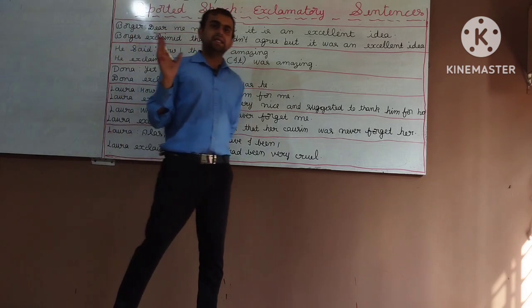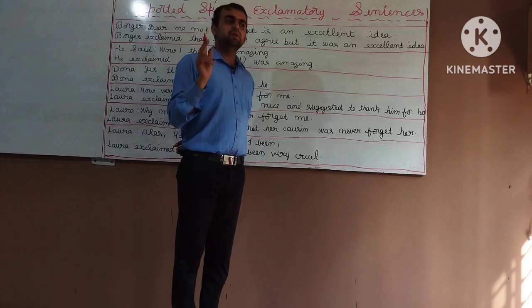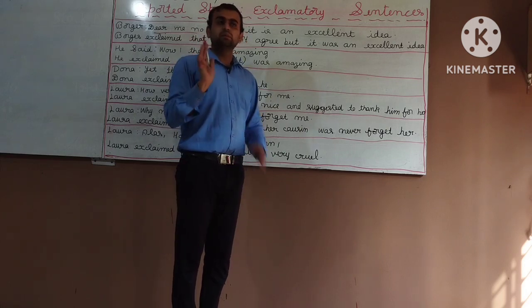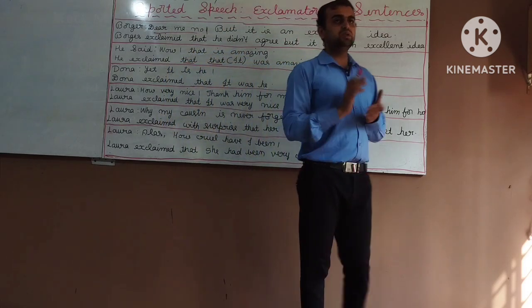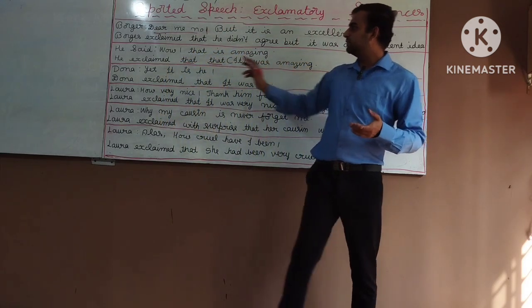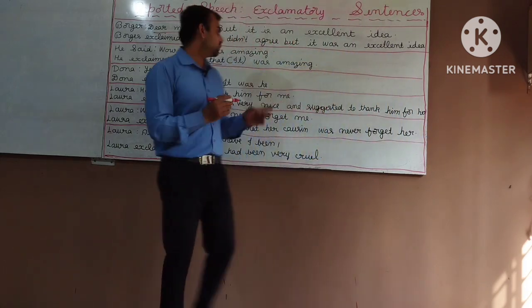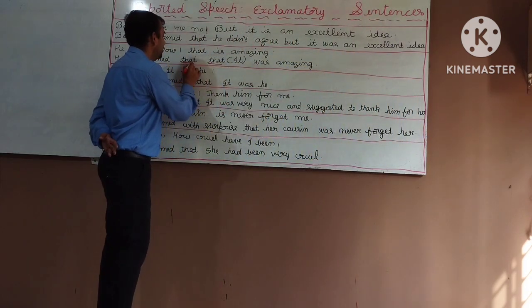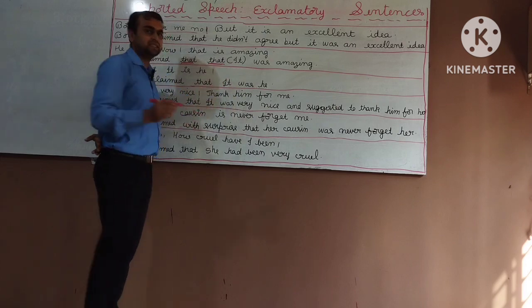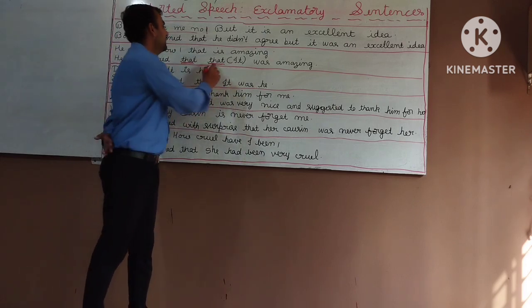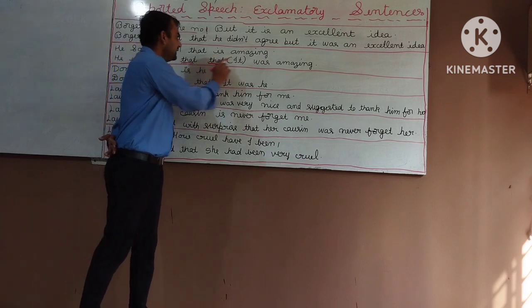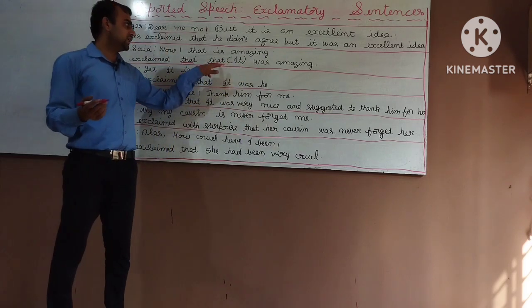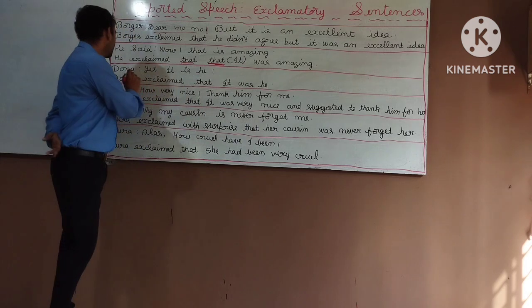See, in direct speech, if you repeat the same word two times in a sentence, it is considered a wrong sentence. But indirect speech is not so. In indirect speech you can repeat a word two times like that, because one "that" is considered as a linking verb here, and another is a subject. Once again I say, he exclaimed that was amazing. Instead of that you can write it was amazing.